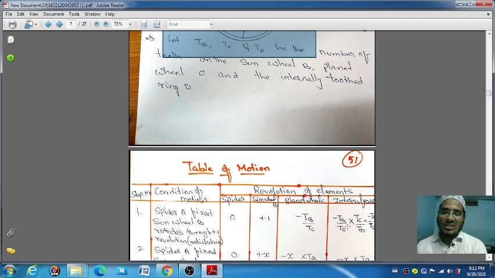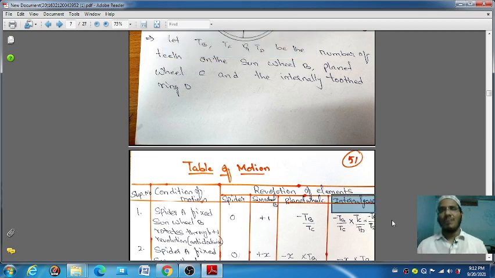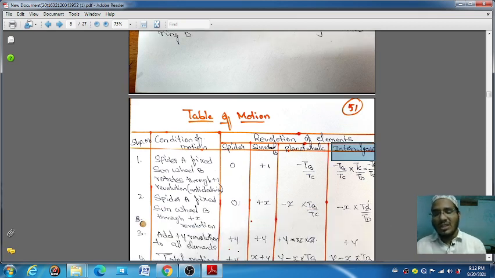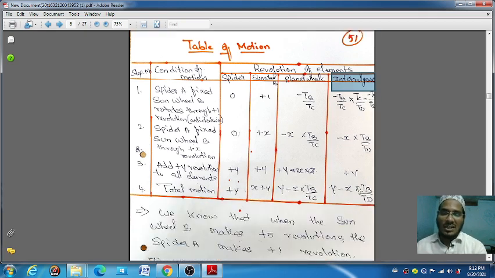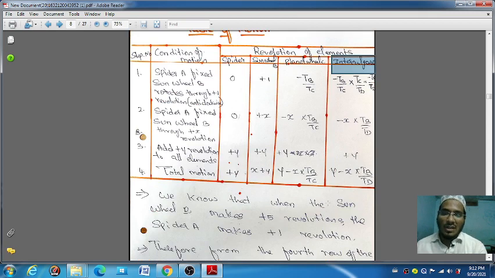Just cancel this TC, because the question is saying internal gear D. In that gear D, how many teeth are there? The ratios are -TB by TC and TC by TD. Then cancel it and you will get -TB by TD. Then after that the x is added, then y is added. Then you will get the internal gear D last formula.